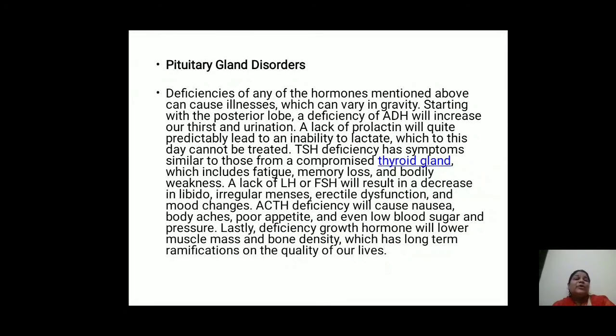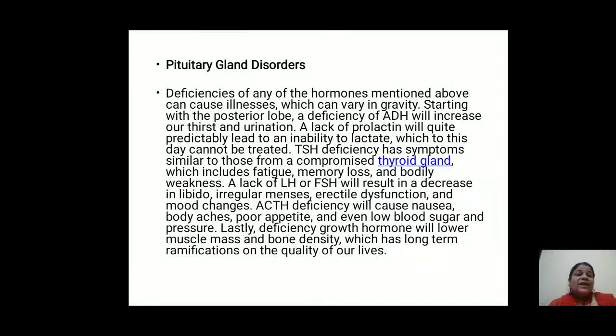Now we can see pituitary gland disorders. Pituitary gland disorders affect the various systems in our body. First, deficiencies of any of the hormones mentioned above can cause illness which can vary in gravity. Starting with the posterior lobe, a deficiency of ADH will increase our thirst and urination.